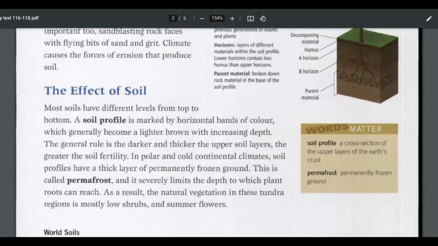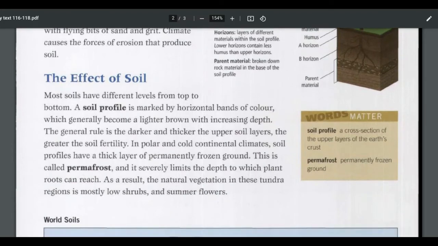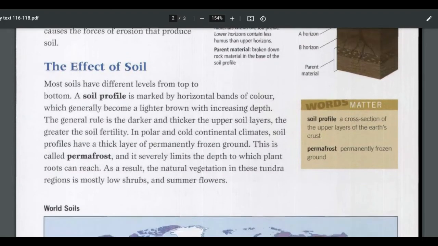Two definitions here. There's soil profile, a cross section of the upper layers of the Earth's crust, and permafrost, permanently frozen ground. The effect of soil. Most soils have different levels from top to bottom. A soil profile is marked by horizontal bands of color, which generally become a lighter brown with increasing depth. The general rule is the darker and thicker the upper soil layers, the greater the soil fertility.